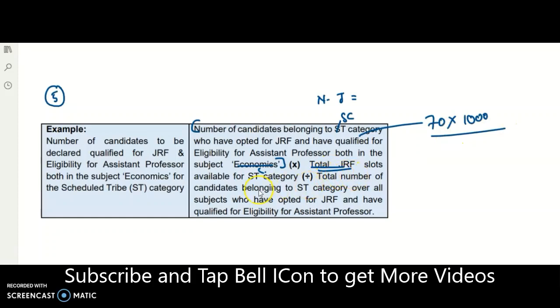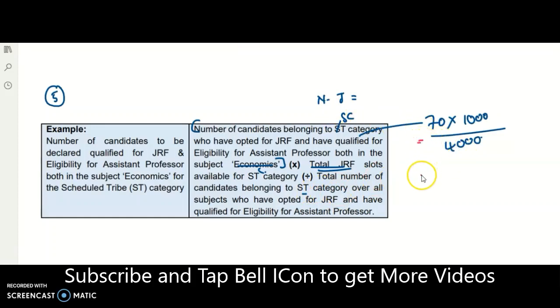So divided by the total number of candidates belonging to ST category, overall subjects, that means all the 81 subjects, who opted for JRF but qualified only for the assistant professor. And if I take the denominator count as 4,000, that means 4,000 candidates out of the 81 subjects under the ST category opted for JRF but qualified only for the assistant professor.